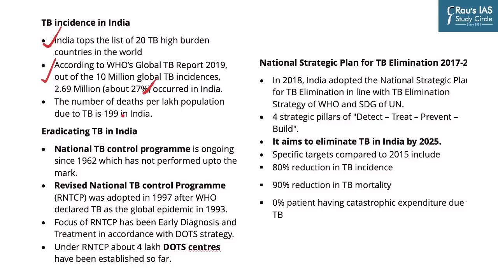Not just that, once they occur, we are not able to prevent the progression of the disease, which results in around 200 people dying per lakh population, which is very, very high. It's not like the government has not done anything.